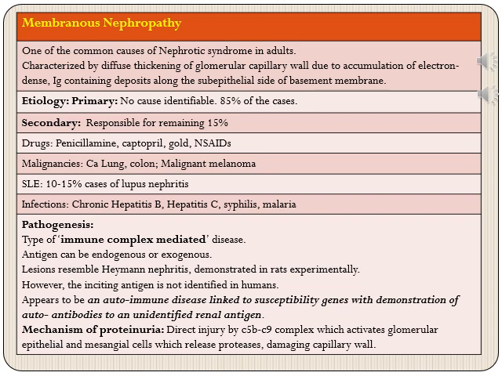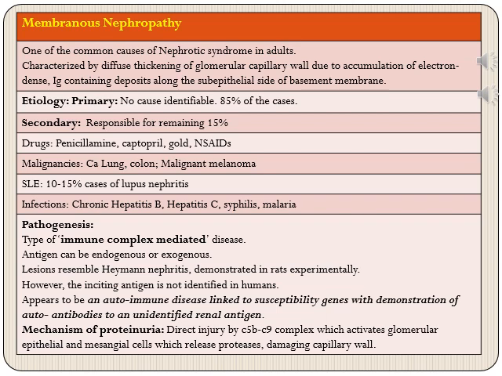Coming on to the mechanism of injury or pathogenesis, again, it is a type of immune complex mediated disease. So against what are these antibodies created? This antigen can be of endogenous type or of exogenous type.